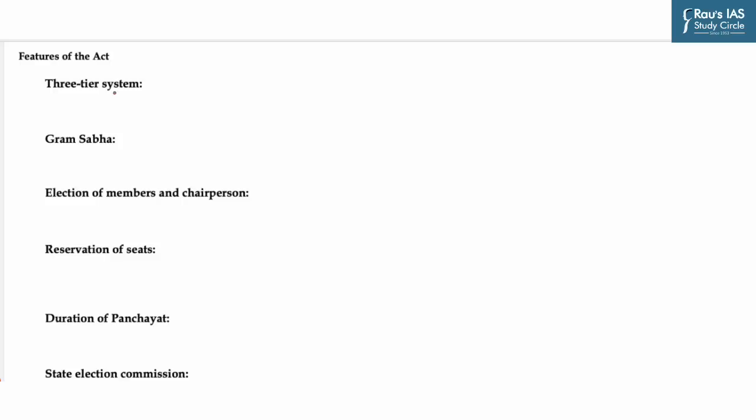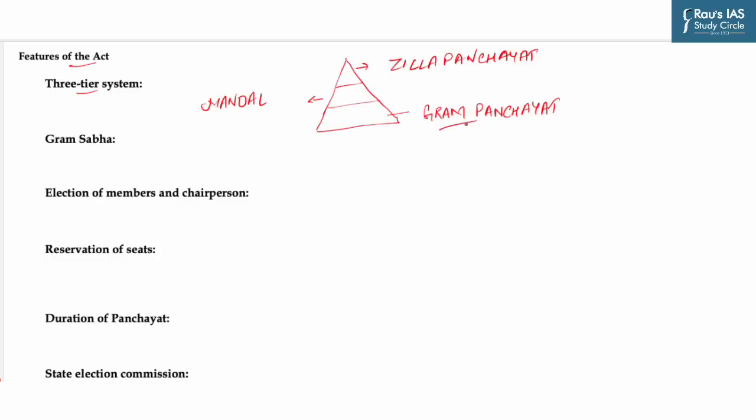Let's understand in detail the important features of the 73rd Amendment Act. The first in this is that the Act provides for the establishment of the three-tier system of Panchayati Raj in the states. That is village level, intermediate and district level. The base level is the Gram Panchayat. Gram Panchayat covers a village or group of villages. The next, the intermediary level, is the Mandal. The intermediary level body need not be constituted in smaller states. And the apex is the Zila Panchayat, covering the entire rural area of the district.